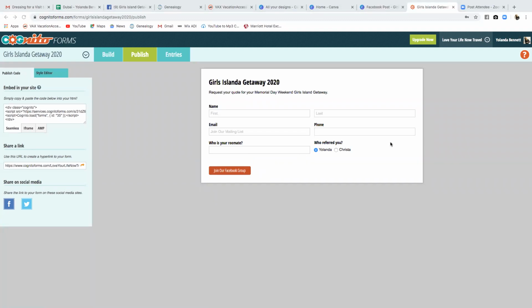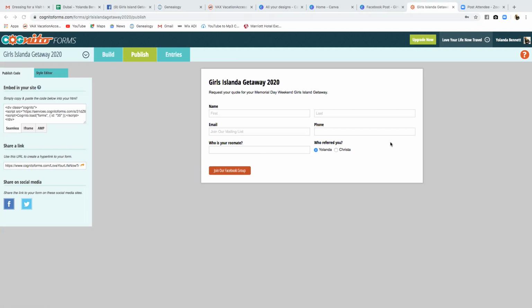Myself and Krista decided to do this together. And this is a great idea for some of you. You can partner up with someone and decide to promote a package together. You can keep your bookings separate, because both of you have access to VAX and you can book the rooms on your own under your name as a travel agent. So you don't mix and commingle your funds or your commission.